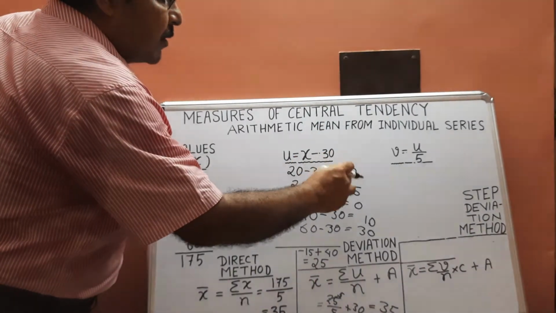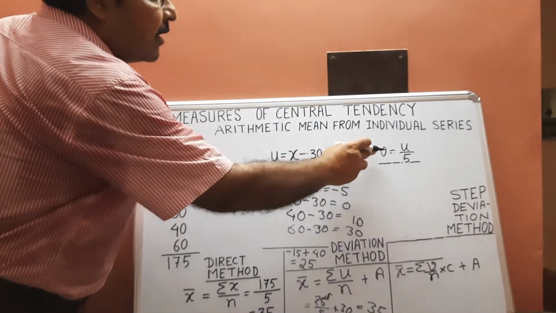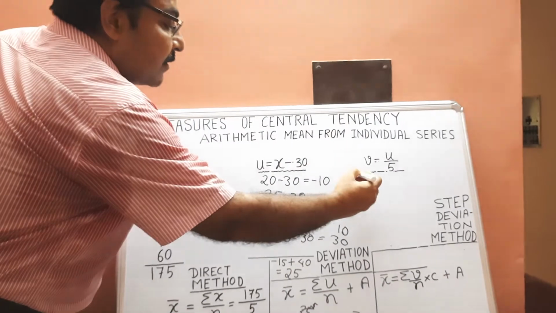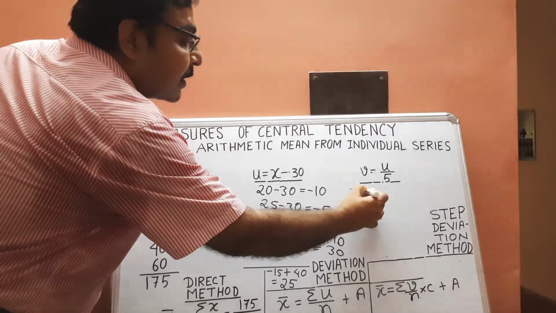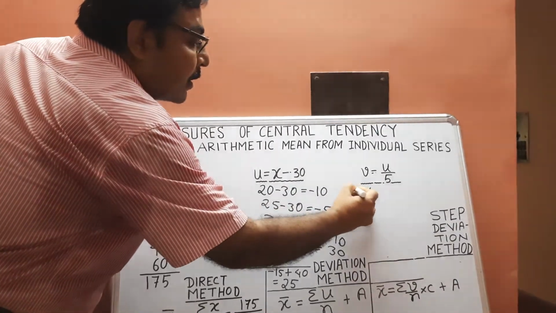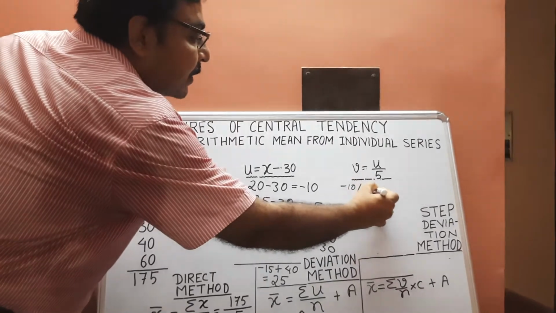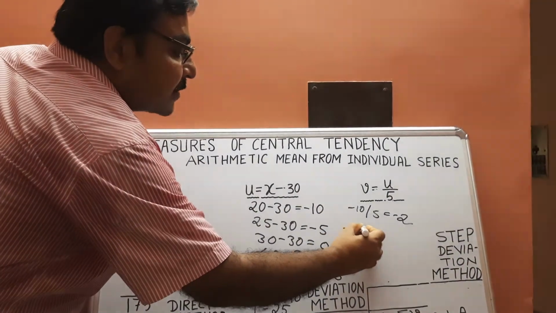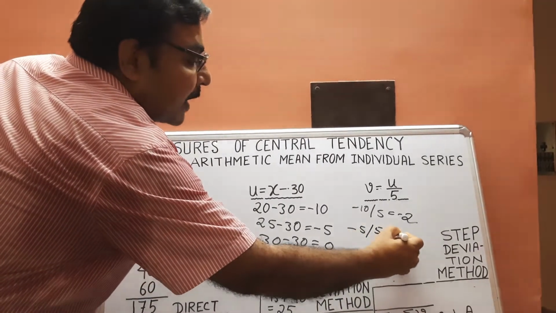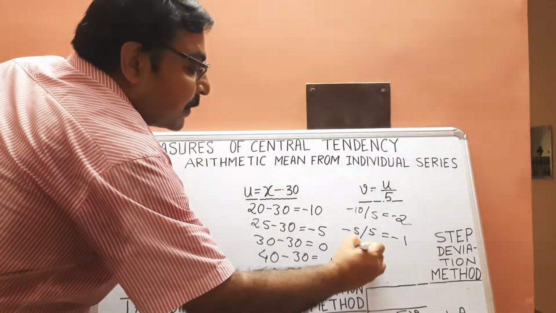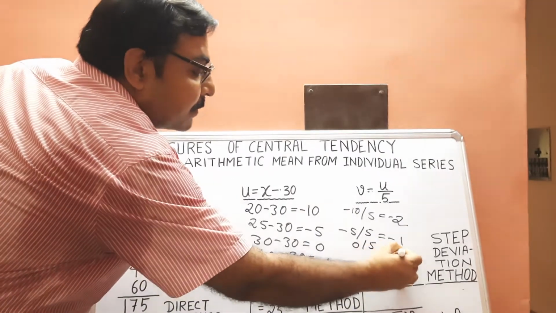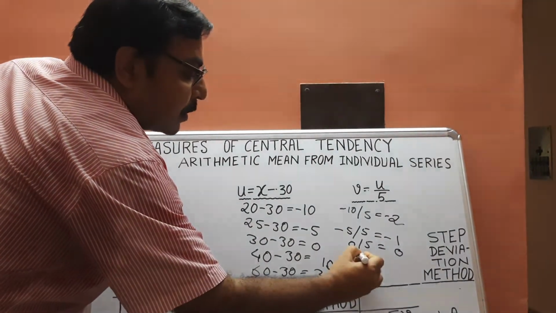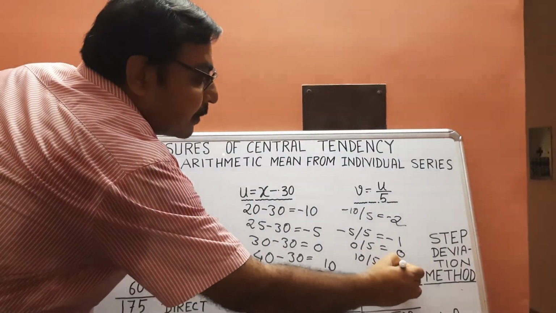Divide all values of the new variable by 5. You will get a new variable, say v. First, minus 10 by common factor 5, minus 2. Minus 5 by 5, minus 1. 0 by 5, 0. 10 by 5, 2.